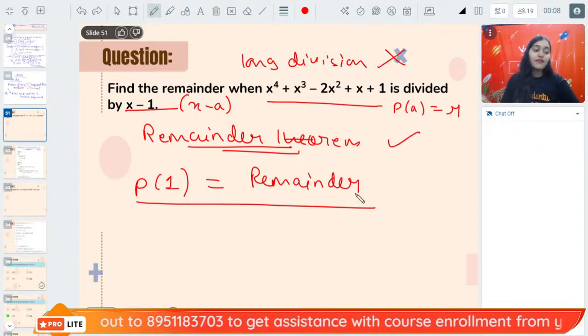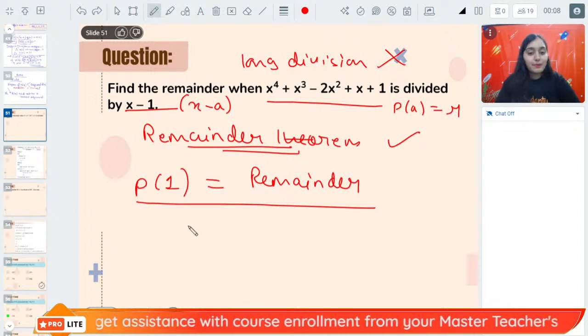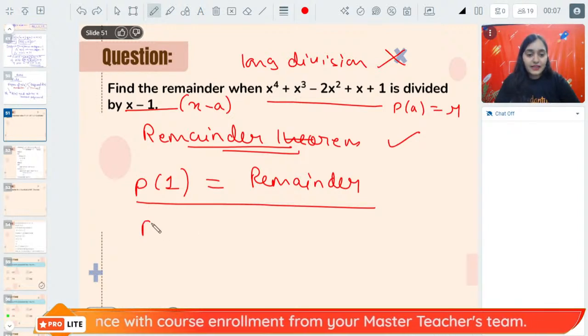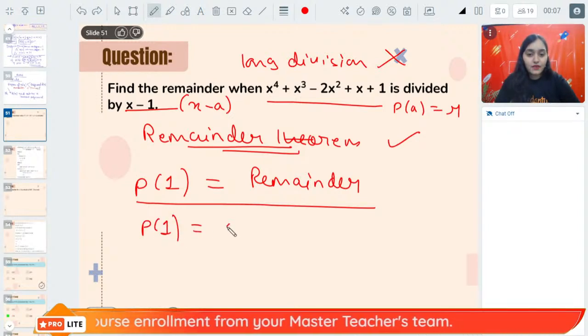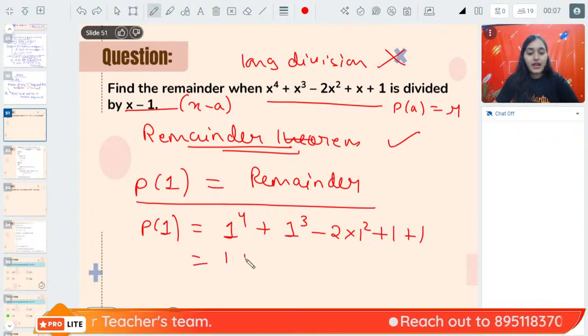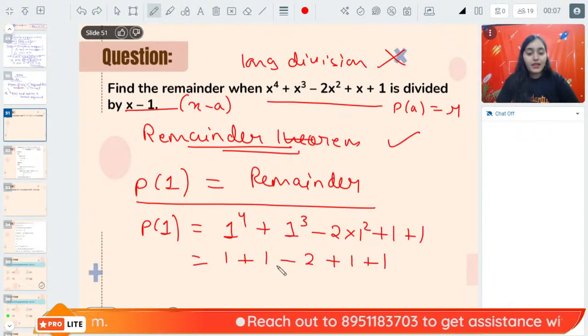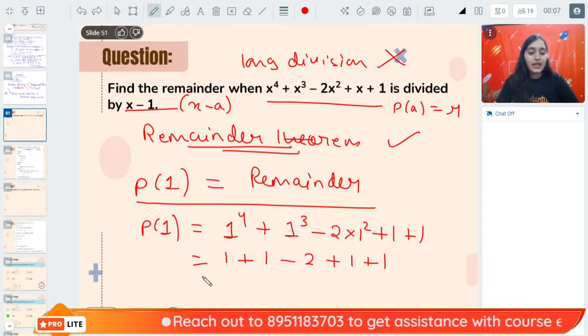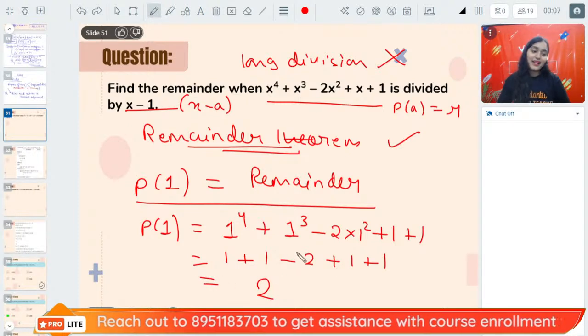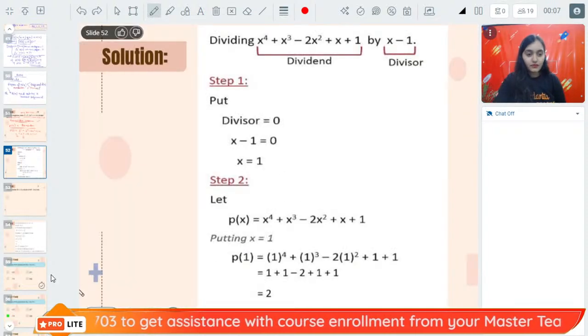Put the value of 1 in the equation. p(1) is 1 to the power 4 plus 1 to the power 3 minus 2 into 1 square plus 1 plus 1. So this is 1 plus 1 minus 2 plus 1 plus 1. 1 plus 1 is 2, 2 minus 2 cancels, and the answer will be 2. Very good. Absolutely right answer.